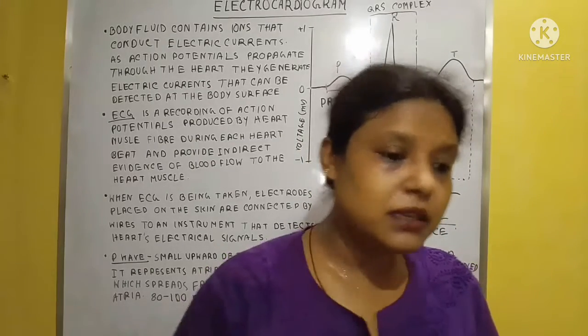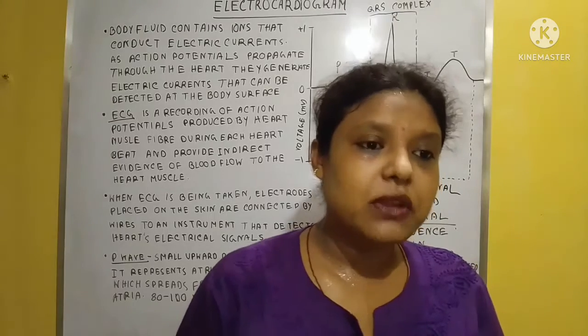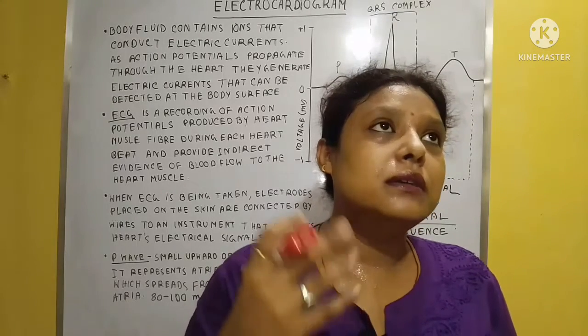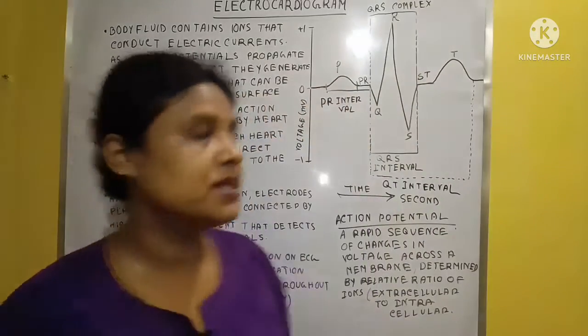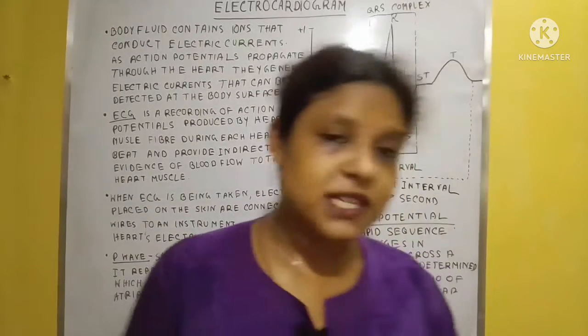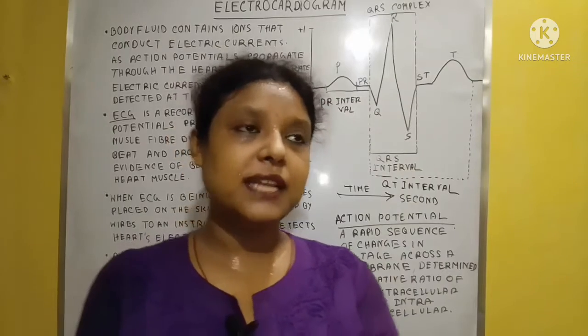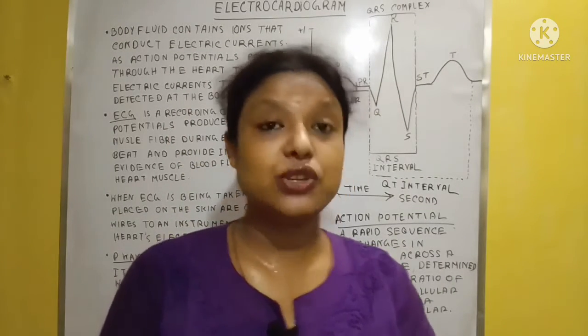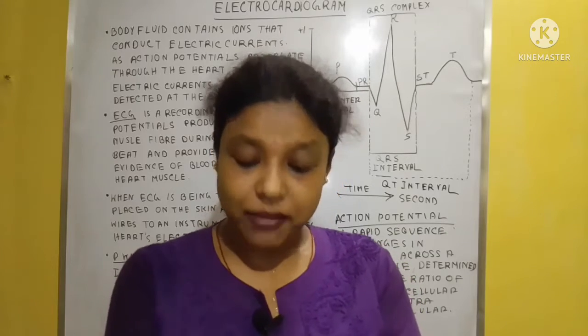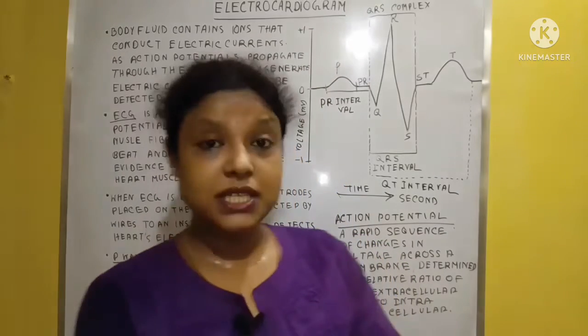By observing this type of graph, we can easily say what the condition of the heart is.